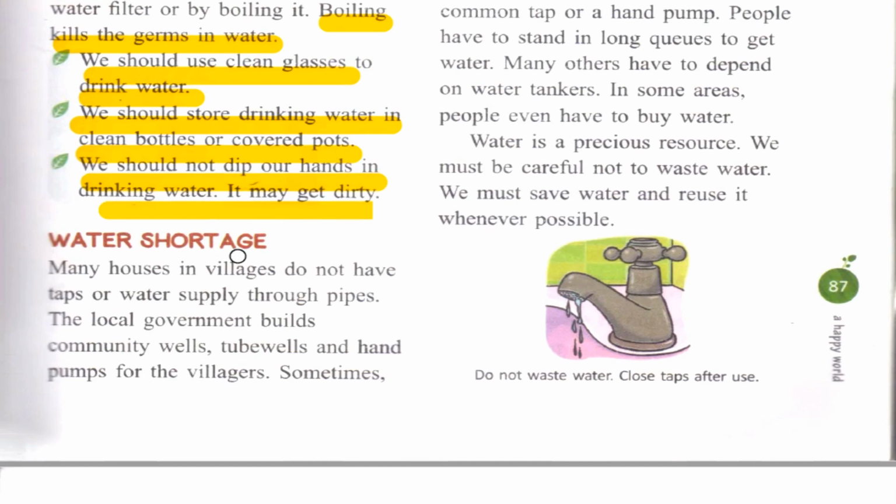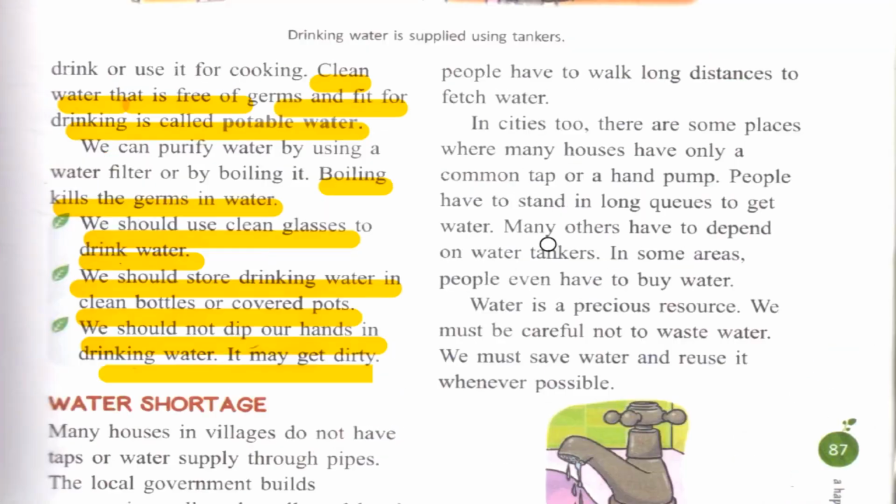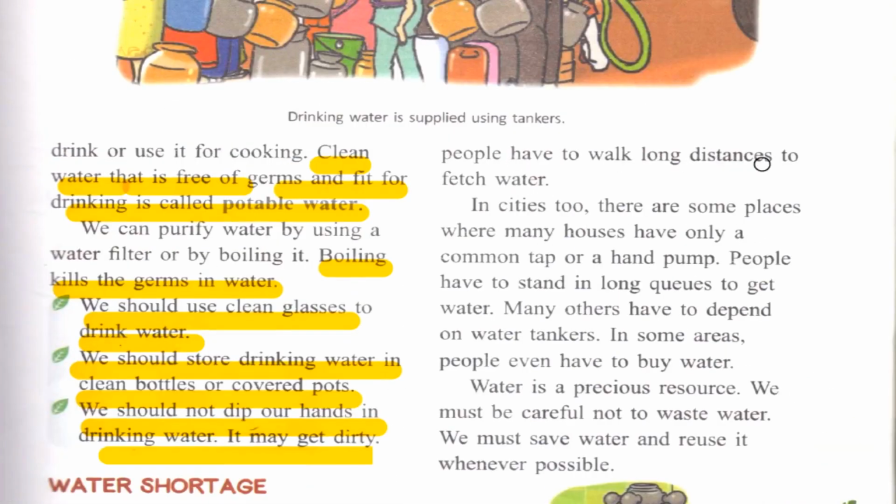Water shortage. Many houses in villages do not have taps or water supply through pipes. The local government builds community wells, tube wells and hand pumps for the villagers. Sometimes people have to walk long distances to fetch water. In cities too, there are some places where many houses have only a common tap or a hand pump. People have to stand in long queues to get water. Many others have to depend on water tankers. In some areas, people even have to buy water.